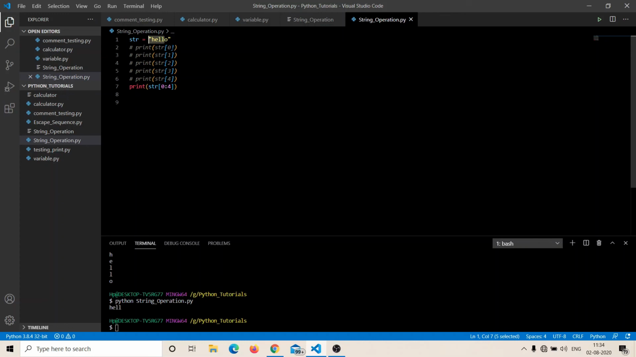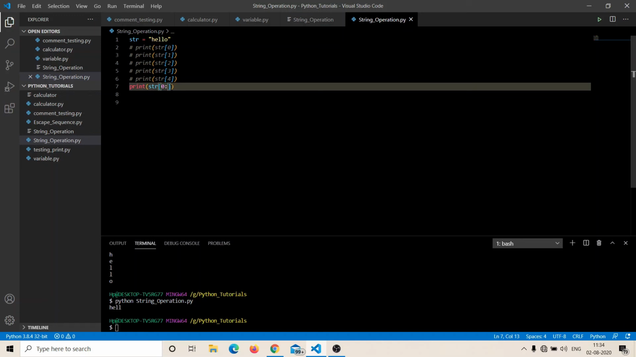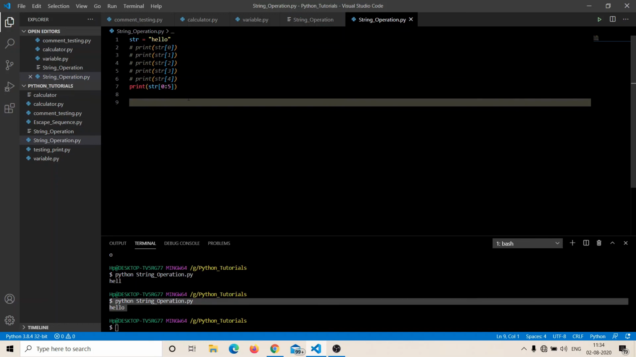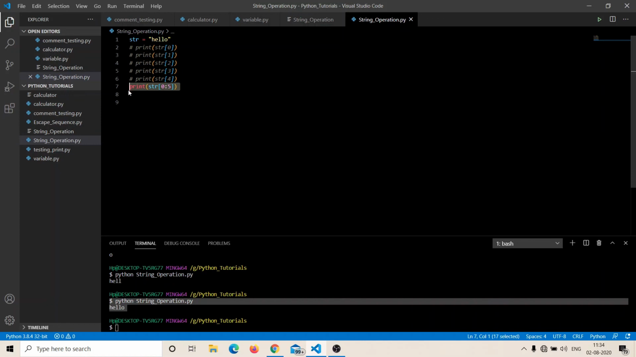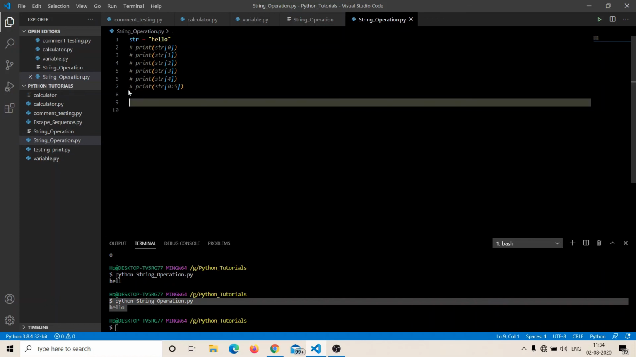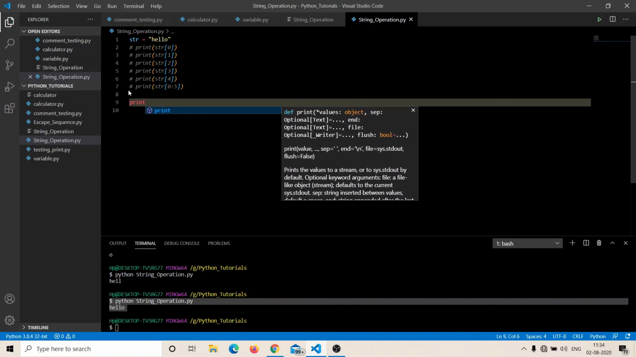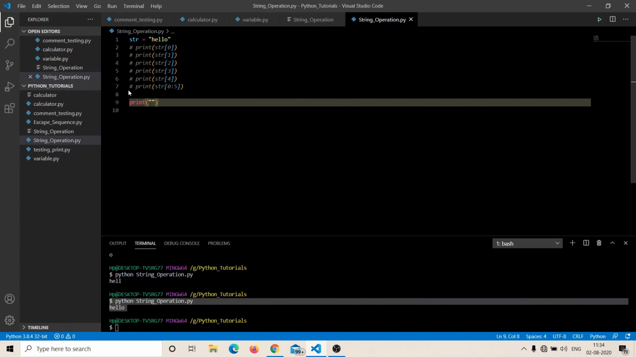Now let's modify the string. But before that, if I want hello as the output, I will just write the name of the variable, the starting point, and the ending point, which will be length plus 1. If I give so, I will get the complete string hello.